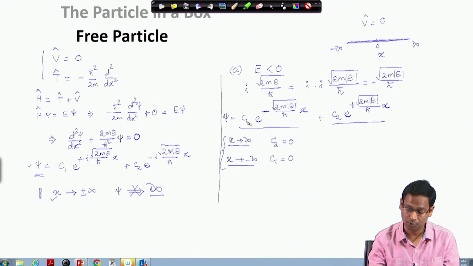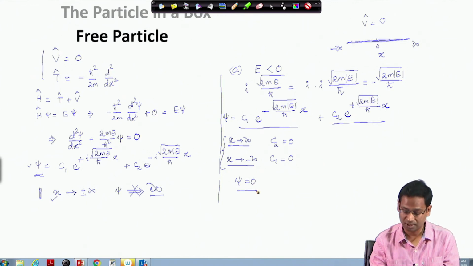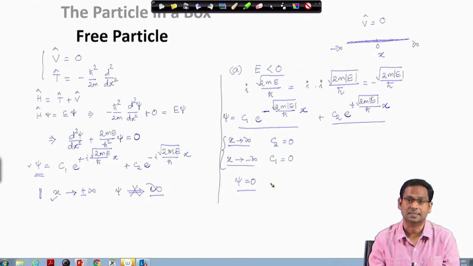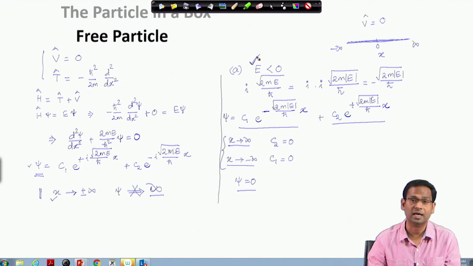So when I put C1 0, C2 0, the wave function itself becomes 0. So what does it tell us? The wave function is 0, therefore the probability density is 0, that means the particle does not exist. So negative values of energies are not allowed.